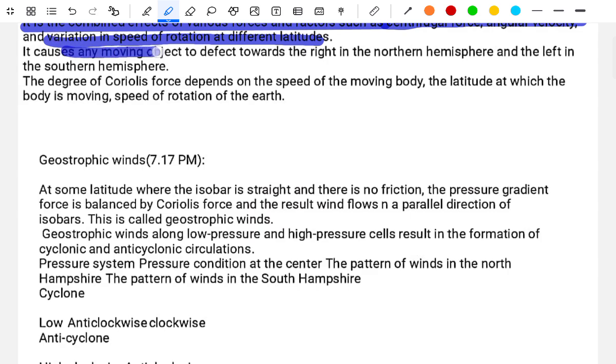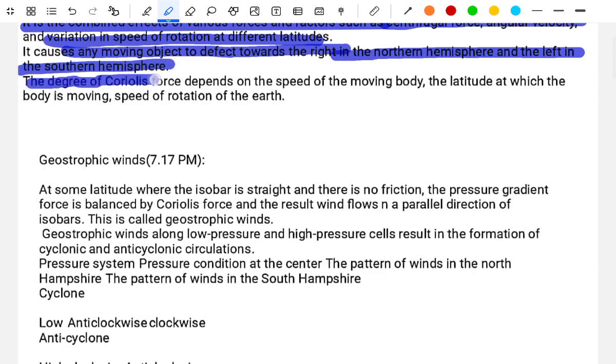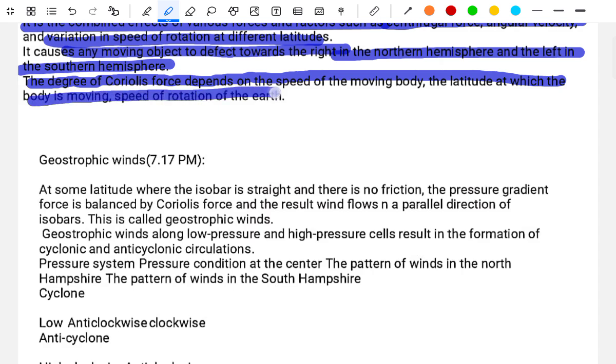It causes the moving object to deflect towards the right in the northern hemisphere and to the left in the southern hemisphere. The degree of the Coriolis force depends on the speed of the moving body, the latitude at which the body is moving, and the speed of the rotation of the earth.